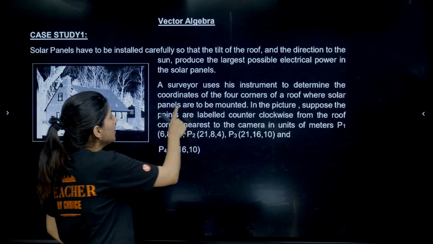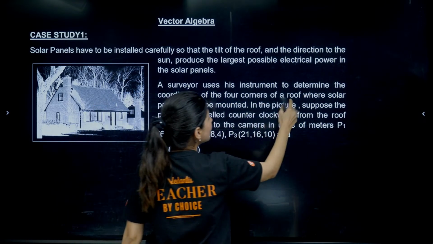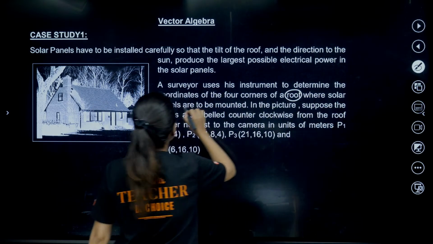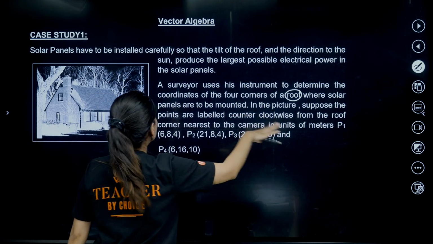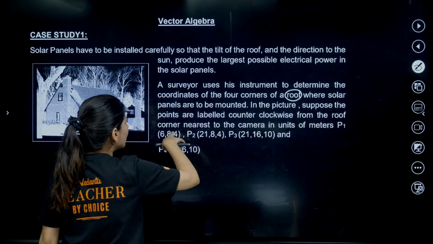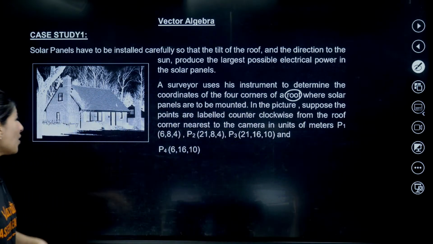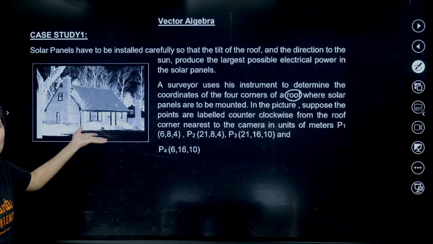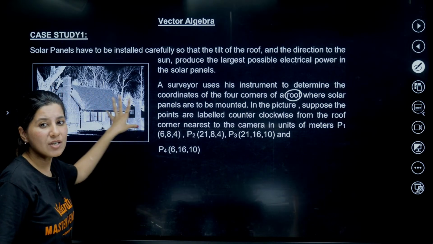A surveyor uses his instrument to determine the coordinates of 4 corners of a roof where the solar panels are to be mounted. In the picture, suppose the points are labeled counterclockwise from the roof corner nearest to the camera in units. I don't understand what kind of picture this is, they have given a random picture.